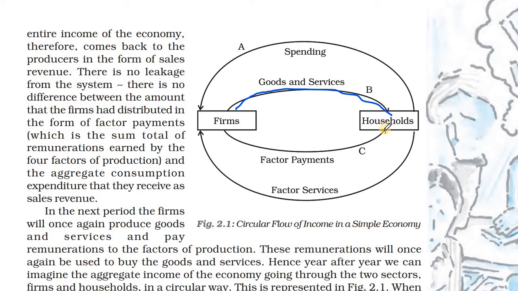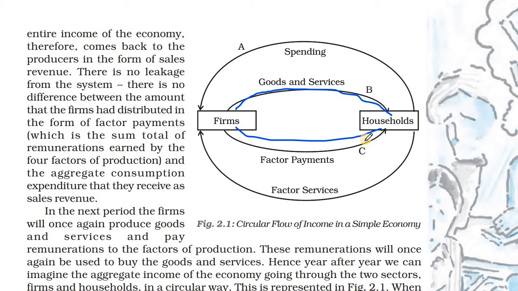Okay, next, household. What are firms giving to households? They are giving factor payments, means wage. Firms, companies are giving wages to households. We know laborers are coming from the household sector.